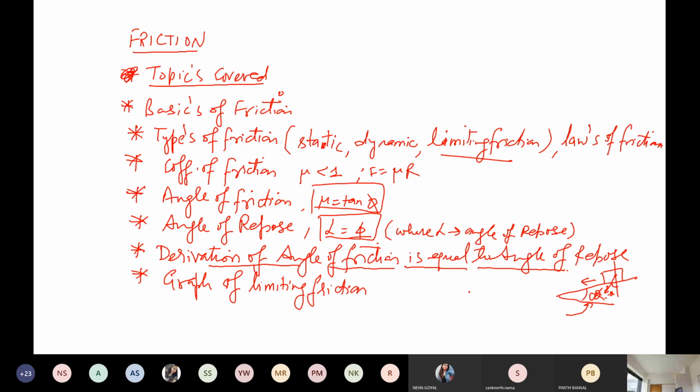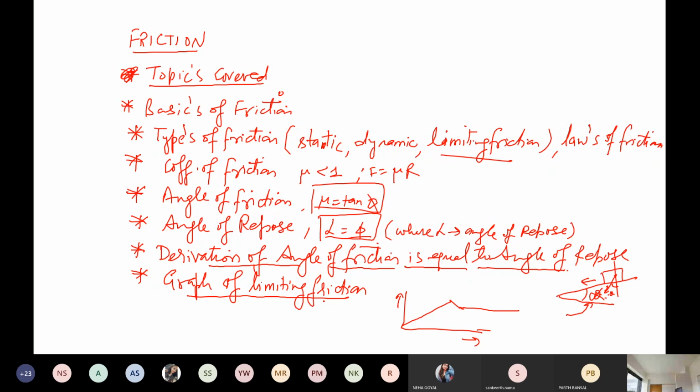The last part is the graph of limiting friction. The graph is something like this. I think you have also studied it earlier. This is the graph of limiting friction, and there are some parameters here. We will explain all these points, and how this graph is calculated.